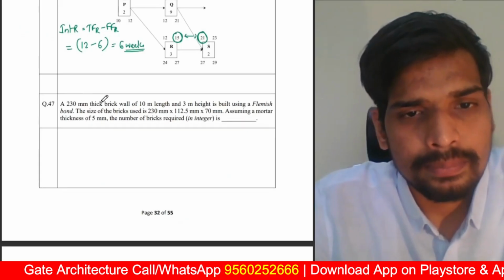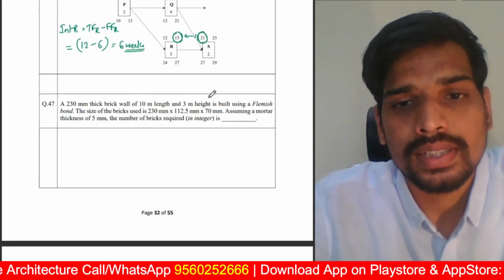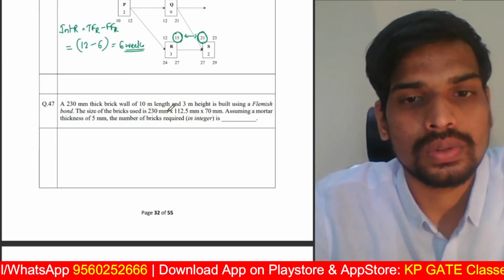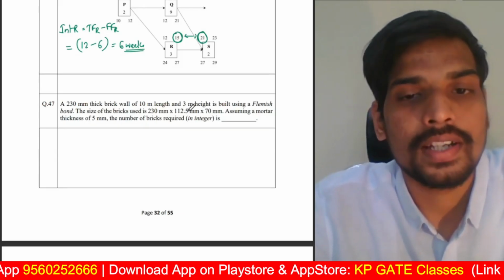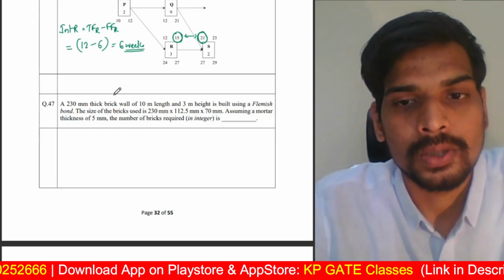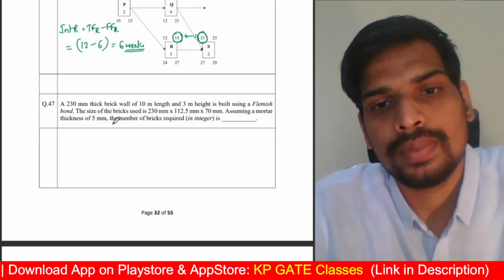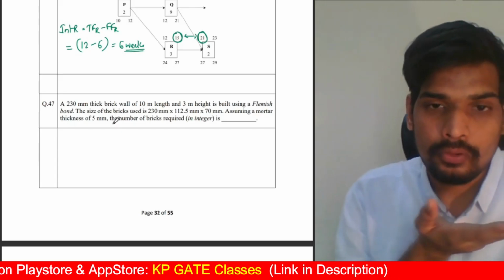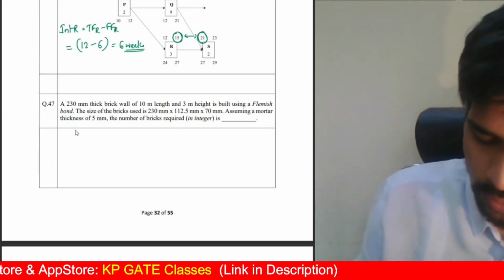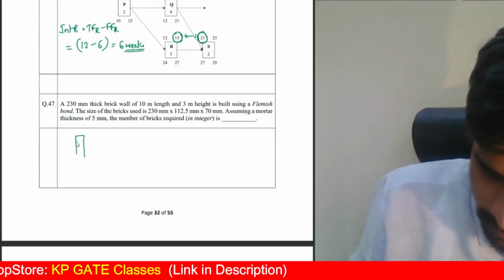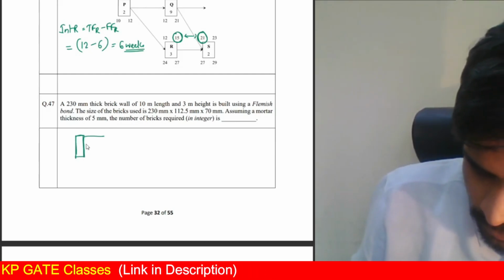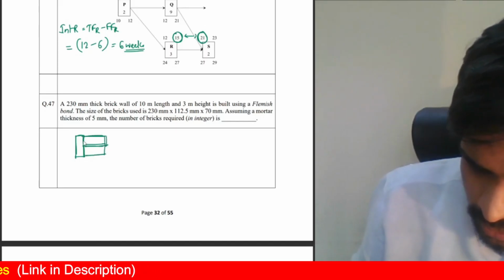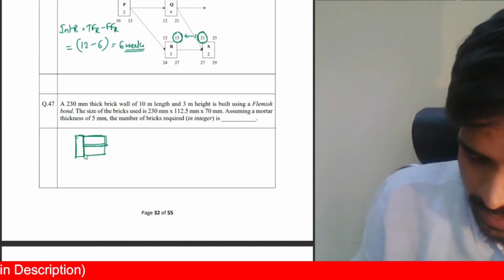A 230 mm thick brick wall of 10-meter length and 3-meter height is built using Flemish bond. Size of the brick used is given as 230 by 112.5 by 70 mm. Using mortar thickness of 5 mm, the number of bricks required is dash. So it's mentioned as Flemish bond. So you need to first find out the number of bricks in one course. In each course, Flemish bond will have alternating headers and stretchers like this.